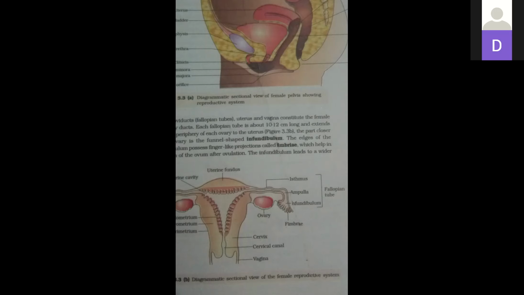Is it clear, everybody? Next is implantation. What is the meaning of implantation? Anybody know? Implantation is the pregnancy. Is it clear? Implantation means pregnancy. The zygote moves toward the uterus. When fertilization takes place, the zygote forms and moves from the isthmic junction toward the uterus. After fertilization the zygote forms and then moves to the uterus.